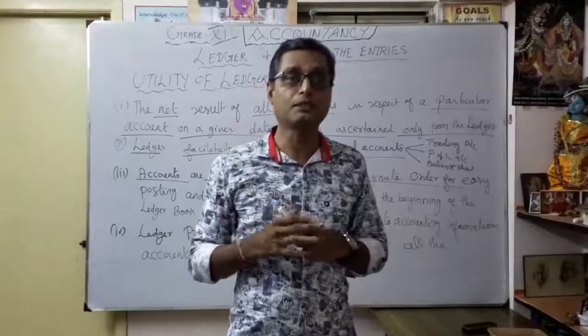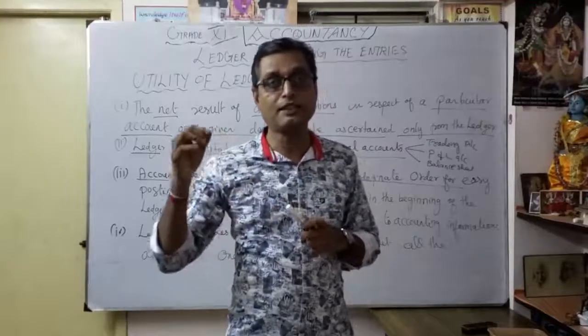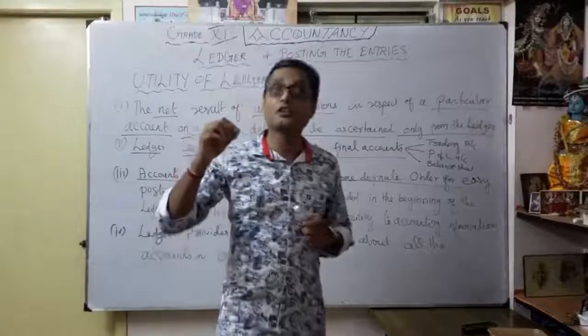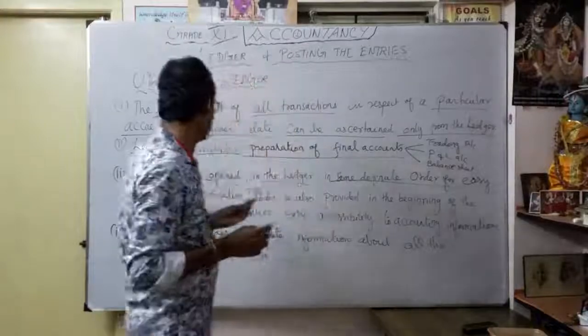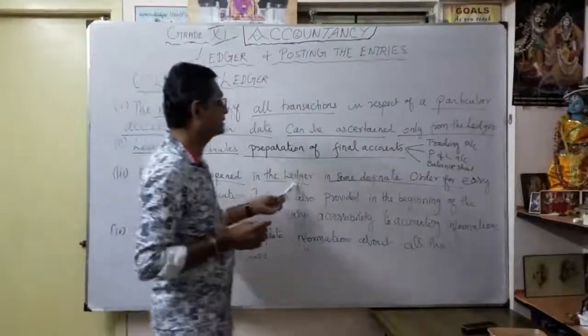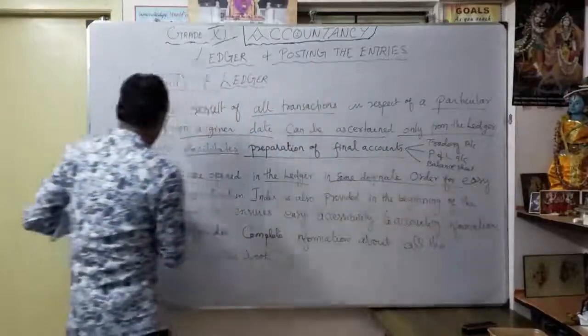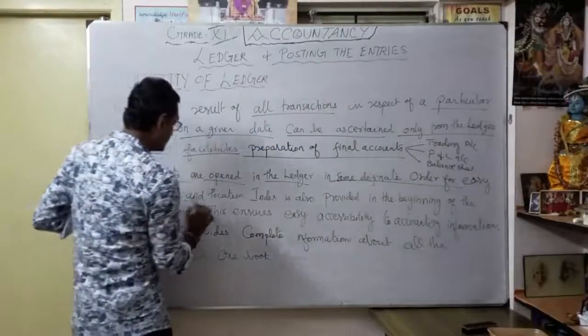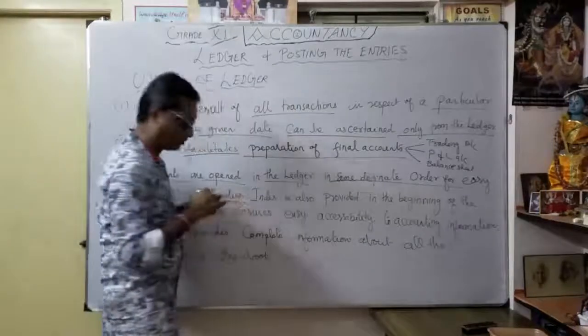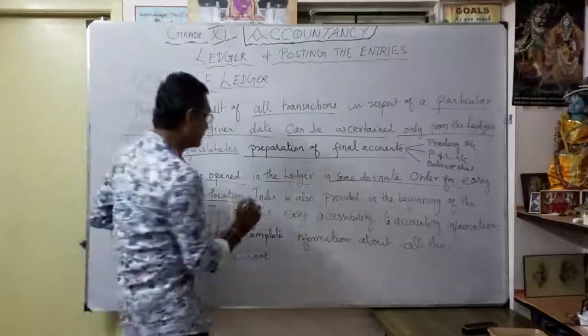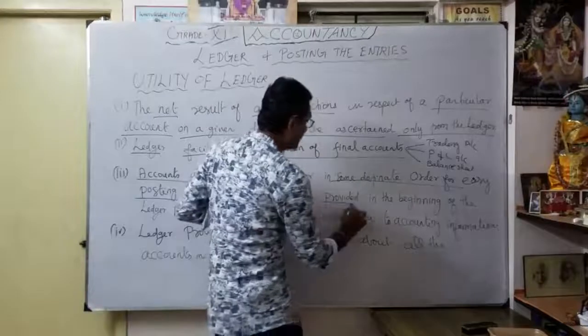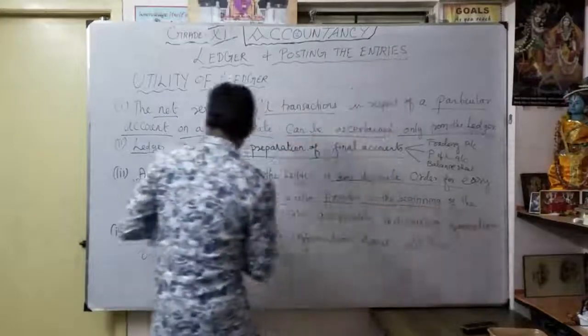As in voucher preparation, you have to post journal entries in chronological order. In the same manner, here accounts are opened in the ledger in some definite order for easy posting. Now we are going to learn about easy posting and location. Thereafter, an index is also provided in the beginning of the ledger book.